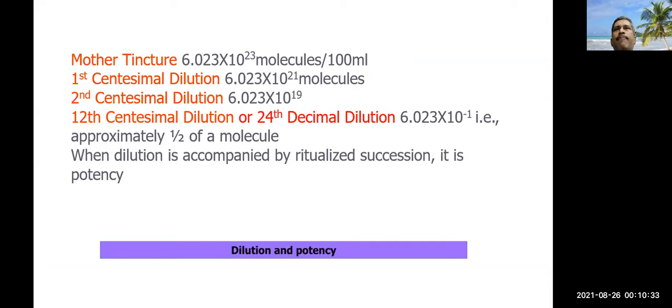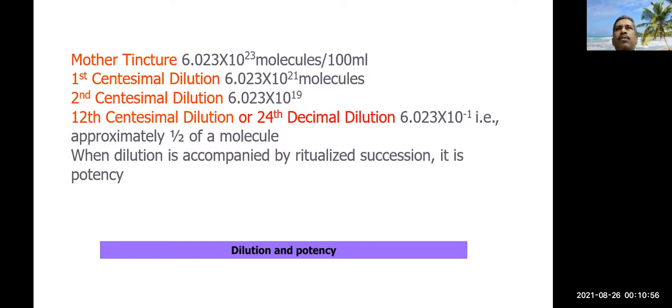Suppose we use 1 mole of original tincture or any type of molecule in 100 ml solution. In the first centesimal dilution, it will be diluted 100 times.